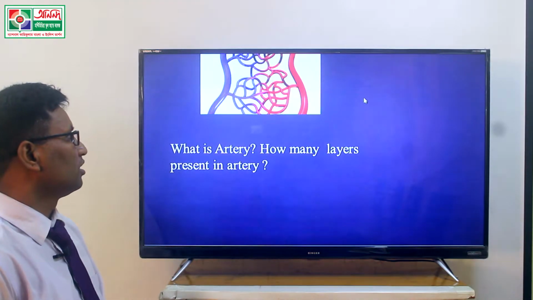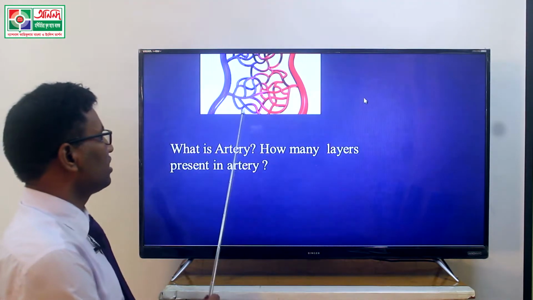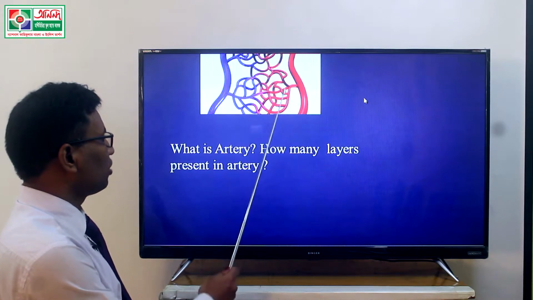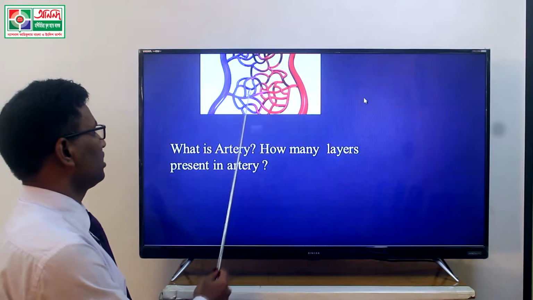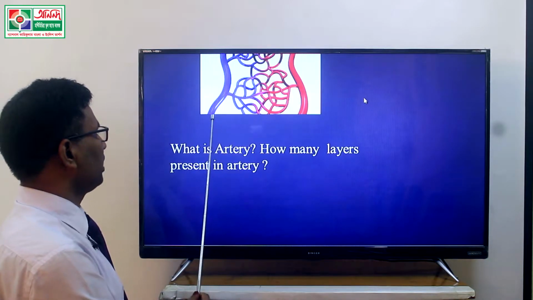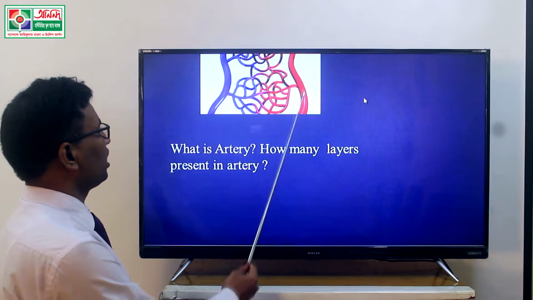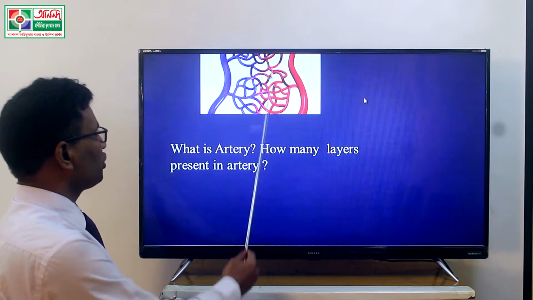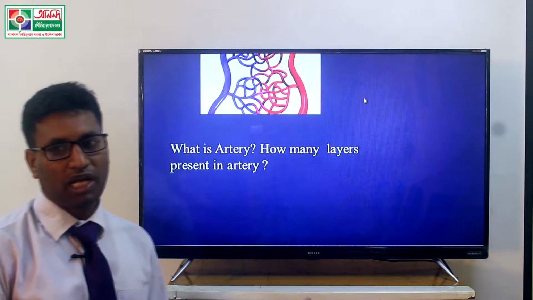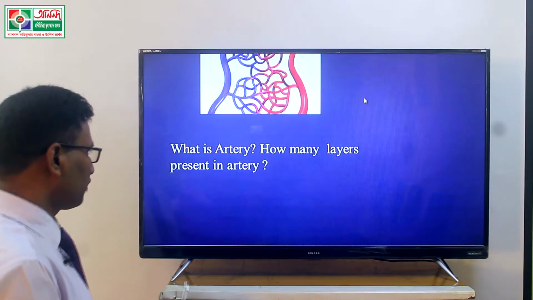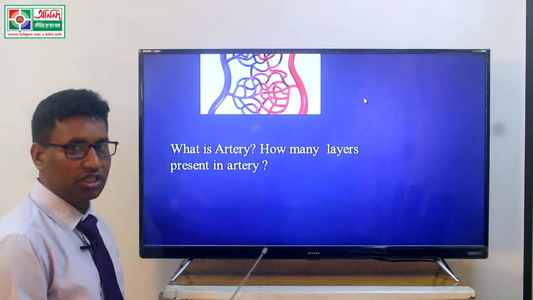This figure mainly shows the artery. These are the arteries and these are the veins. In the middle position are small blood vessels, these are blood capillaries.